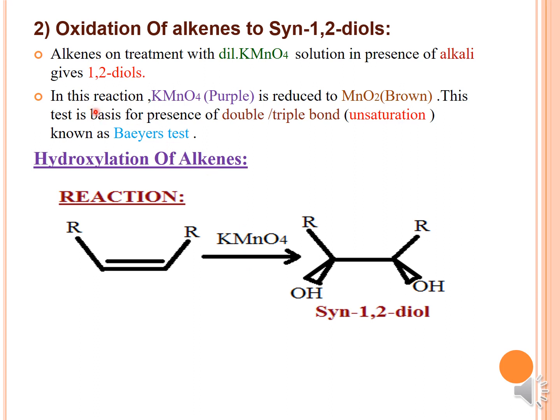Here, KMnO4 is reduced. In the analysis part, whenever we do the unsaturation test, we take the compound and add KMnO4. If unsaturation is present, decolorization takes place, which means KMnO4 is changing into MnO2. The purple color will change to brown color. That shows the presence of a double or triple bond, and this test is also known as the Baeyer test, which we have already studied.